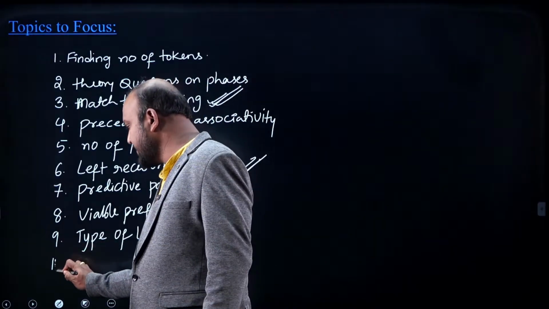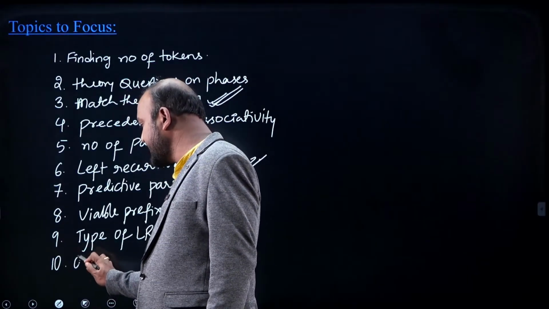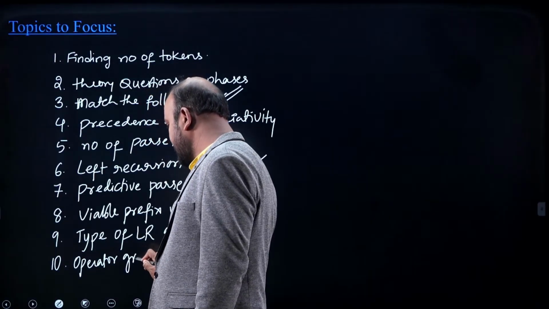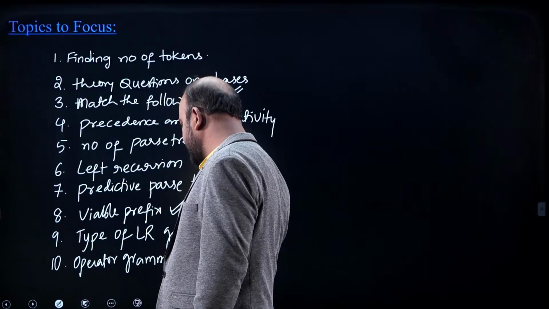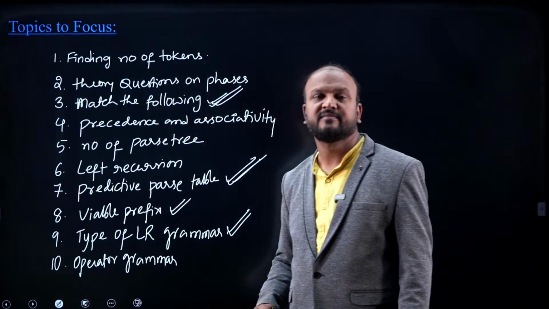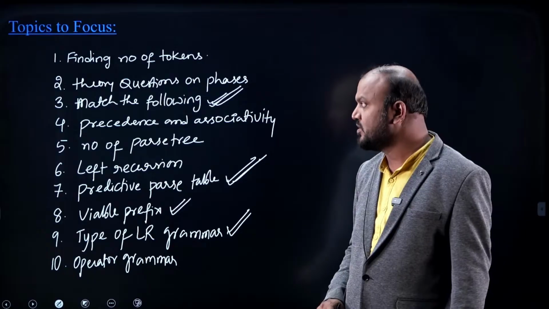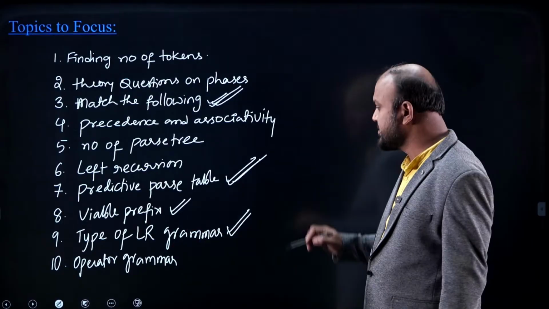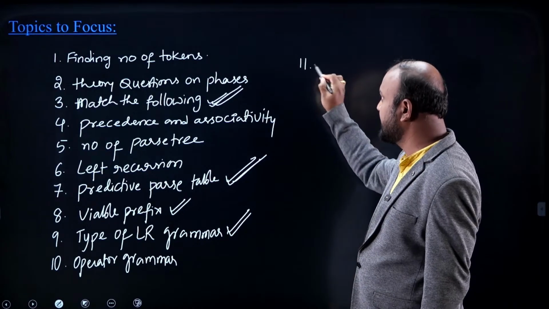And one question I have seen on the operator grammar, like which of the following is operator grammar. What is an operator grammar? Operator grammar is a null free grammar, and it has a property that no two non-terminals are adjacent. That is a question I have seen. Then 11th one.